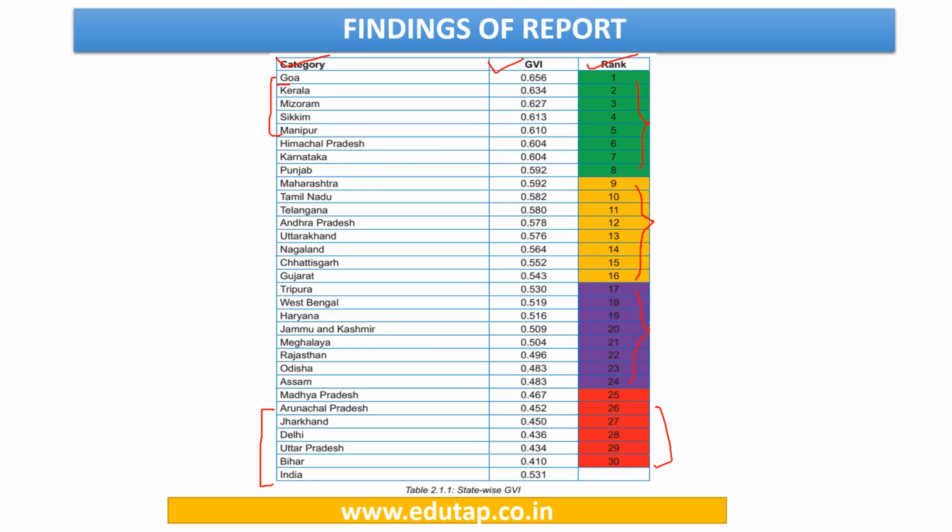So we can see here the score that 0.59 and above are best.